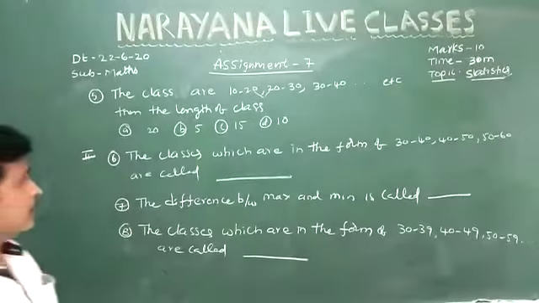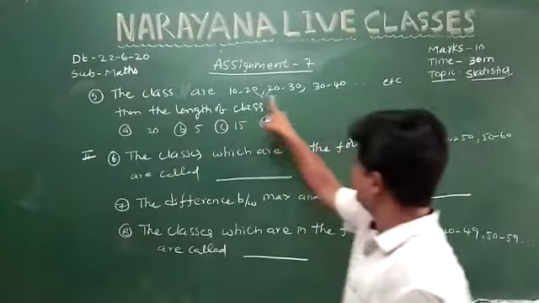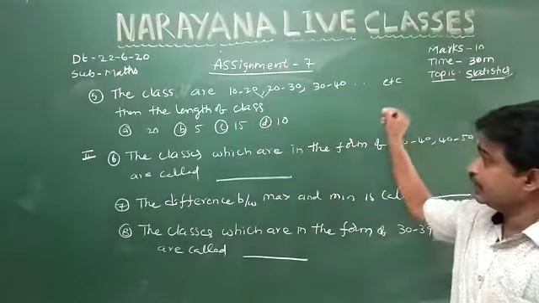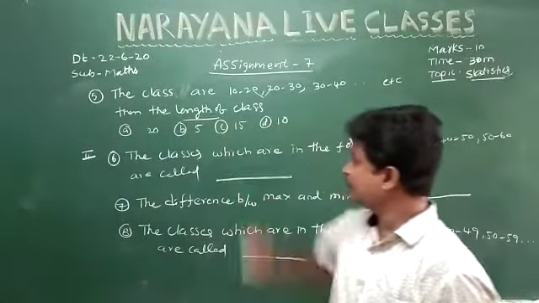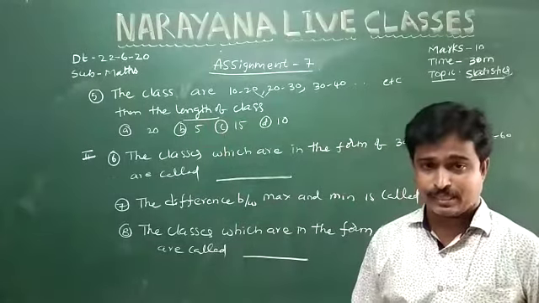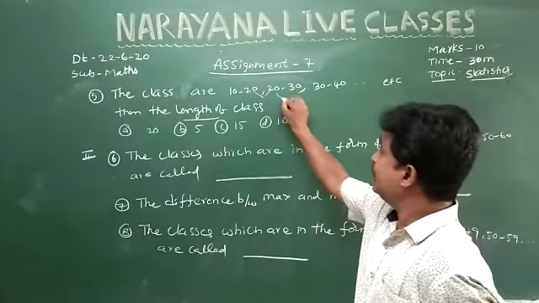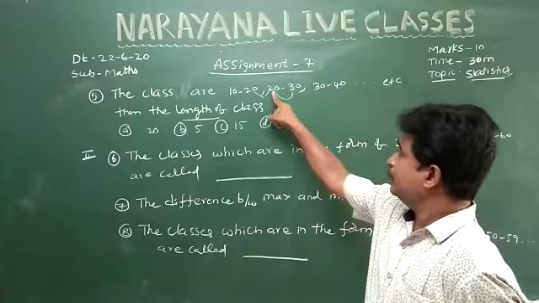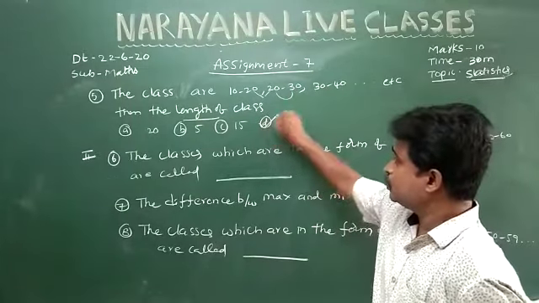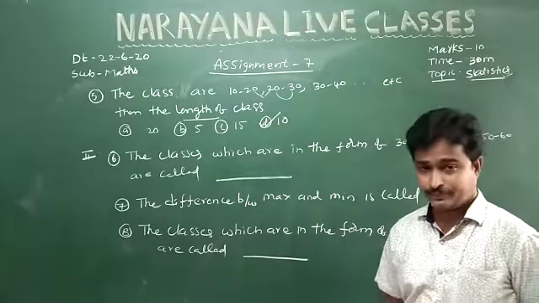Question number 5. The classes are 10 to 20, 20 to 30, 30 to 40, etc. He is asking the length of the class. Length of the class means the difference of any two limits. For 20 to 30, the difference is 10. So the length of the class is 10.